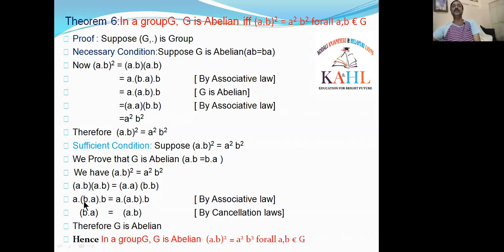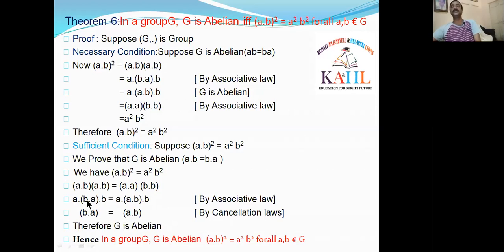That means A into BA in one bracket and B outside. Here also I applied the associative law. That means A outside into AB, and B outside. If you observe, on both sides A is on the left side and B is on the right side. We know that in a group the cancellation laws hold. That means both the right cancellation law and the left cancellation law can be applied. How am I using both cancellation laws? By the left cancellation law A is cancelled, and by the right cancellation law B is cancelled. That means A and B both are cancelled by the left and right cancellation laws.